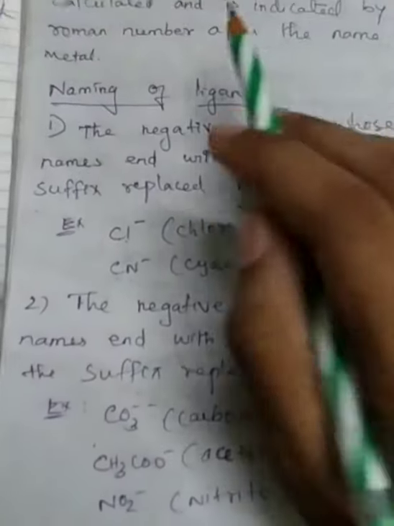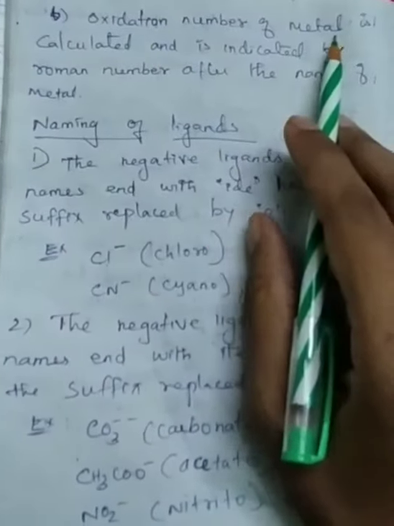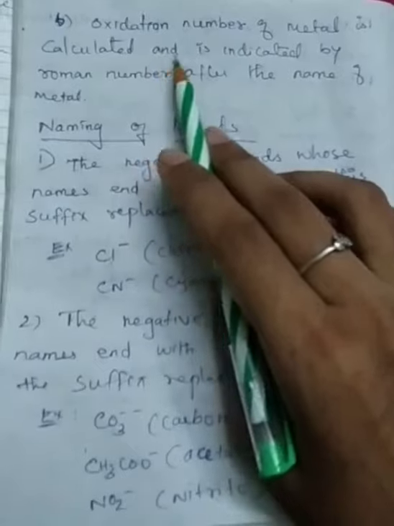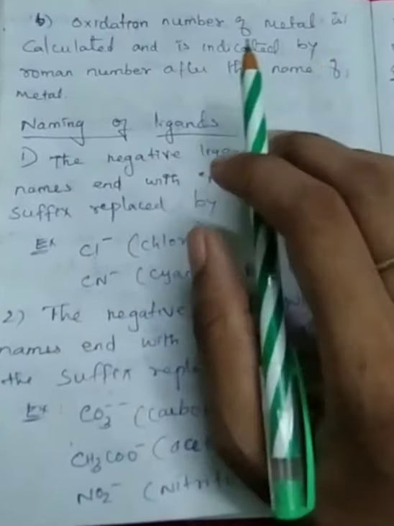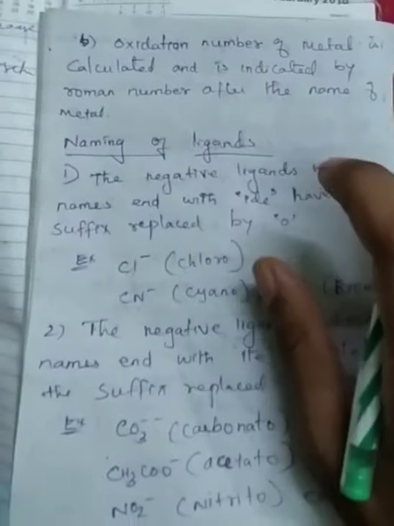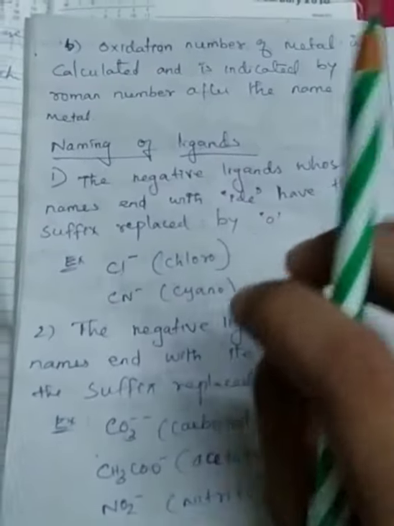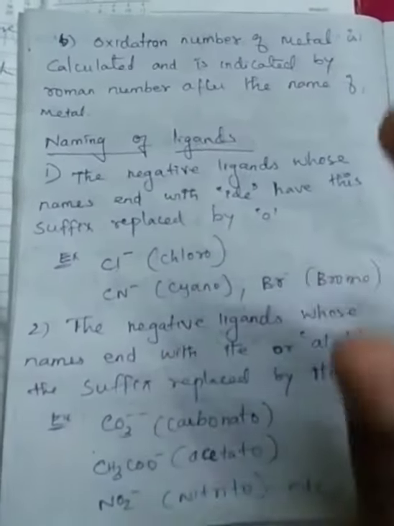Okay, next, the oxidation number of the metal is calculated and it is indicated by a Roman numeral after the name of the metal.